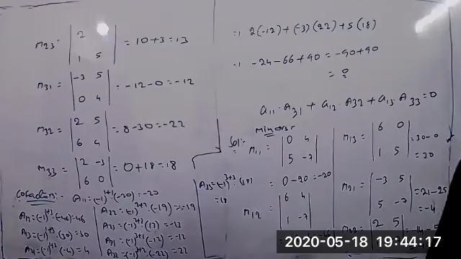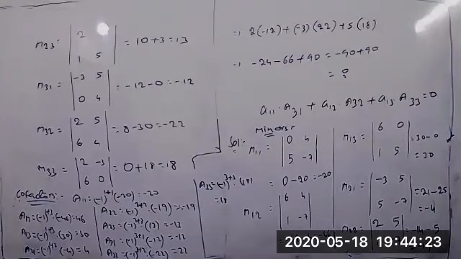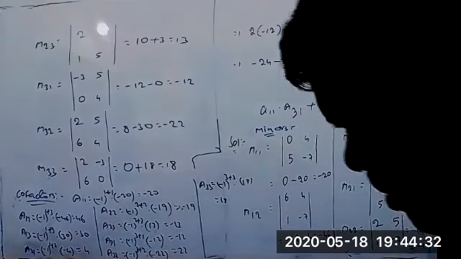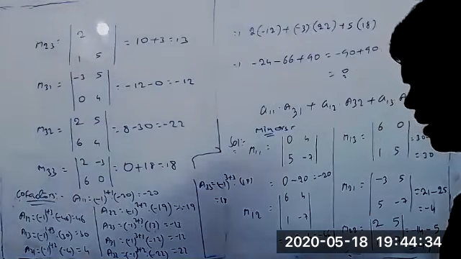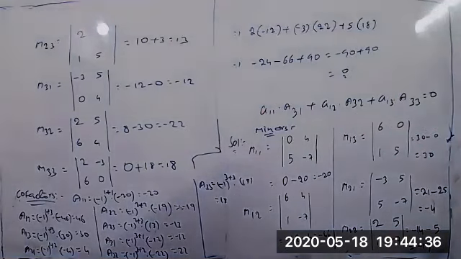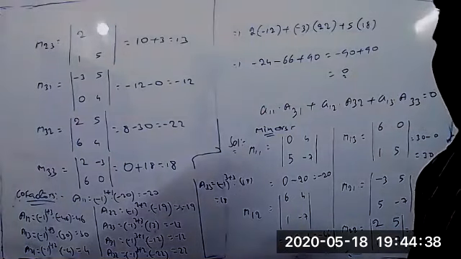I think now you got the idea of how to find the minors and cofactors. Matrices and determinants chapters together the objective test will be there, because taking matrices separately is not possible.